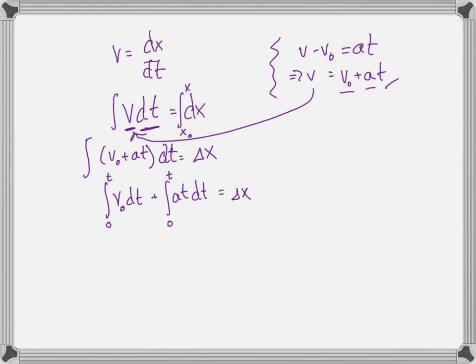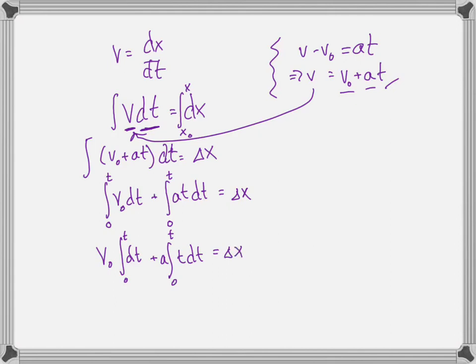So I can go ahead and do that integration. v0 is a constant, so that comes out of the integral sign. So we've got the integral of dt from 0 to t, plus a, which is a constant and comes out of the integral sign, times the integral of t dt from 0 to t, equals delta x.